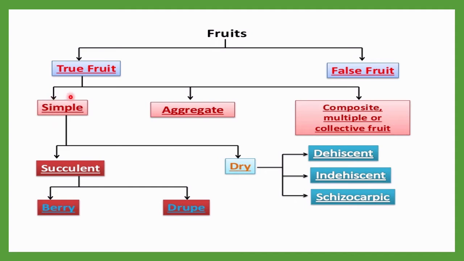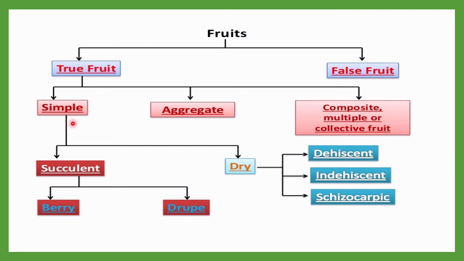So what is the difference between simple, aggregate and composite? In a simple fruit, only one flower takes part in the formation of a fruit, and that flower has only one carpel. In an aggregate fruit, only one flower participates, but it has more than one carpel. In a composite fruit, more than one flower takes part. This is the major difference. Composite fruit is also called multiple fruit or collective fruit.